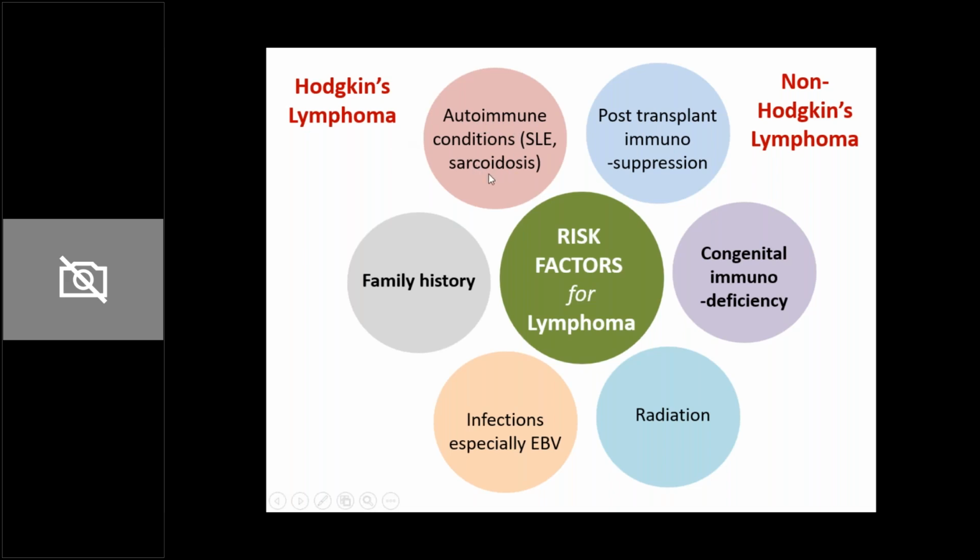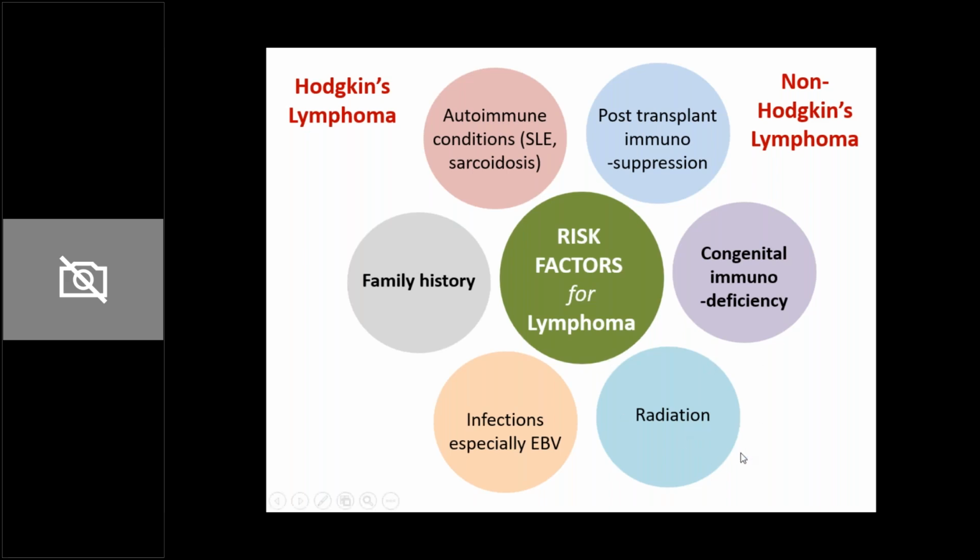Then you have certain autoimmune conditions like SLE and sarcoidosis, which is a risk factor. Then you have immunosuppressed conditions. So either a congenital immunodeficiency like X-linked agammaglobulinemia, which leads to increased risk of non-Hodgkin's lymphoma, or post-transplant immunosuppression. Many patients who have received a transplant, for example kidney transplant or bone marrow transplant, are consistently receiving immunosuppression, so those in post-transplant immunosuppression are also at increased risk of non-Hodgkin's lymphoma.